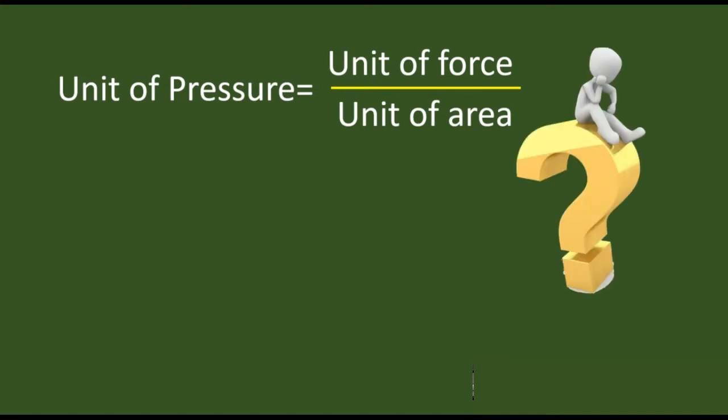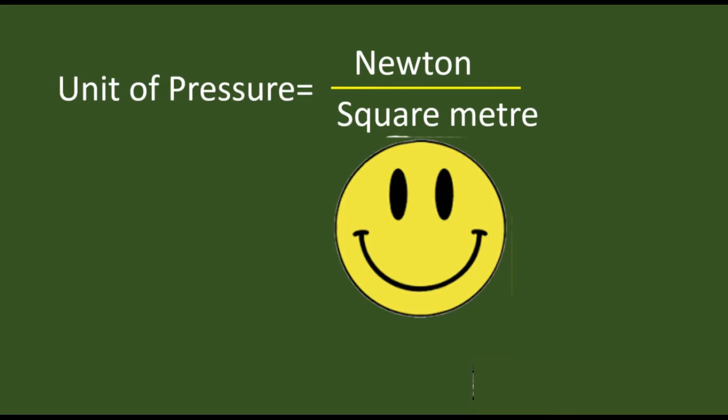Now you have to substitute the unit of force and the unit of area. Recall what you have to write. The unit of force is Newton, and what is the standard unit of area? I am writing the standard unit only. So the standard unit of force is Newton. The standard unit of area is meter square. You already knew that, right?